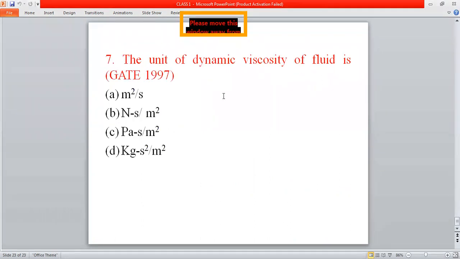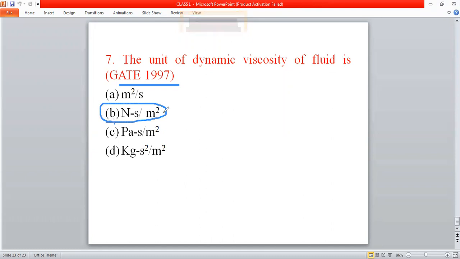And the next question is the unit of dynamic viscosity of the fluid. This question was asked in the year 1997. In SI units, the unit of dynamic viscosity will be Newton second per meter square. The options may be like this: the Stokes, centistoke, poise, or kilogram second per meter square.